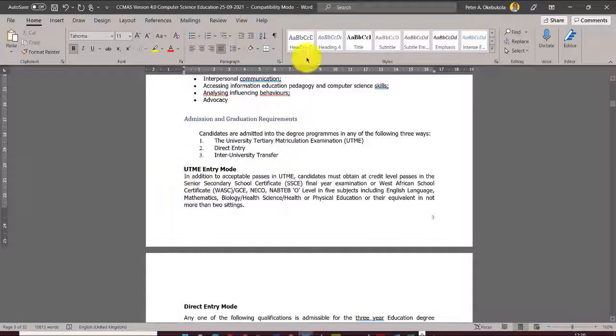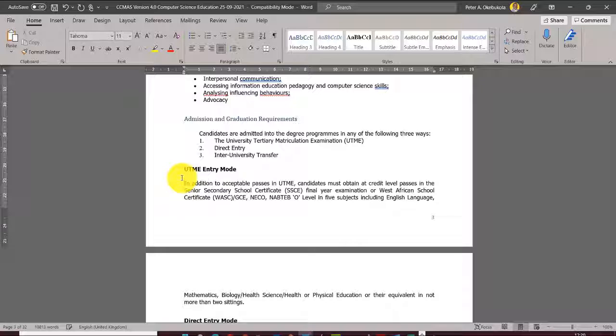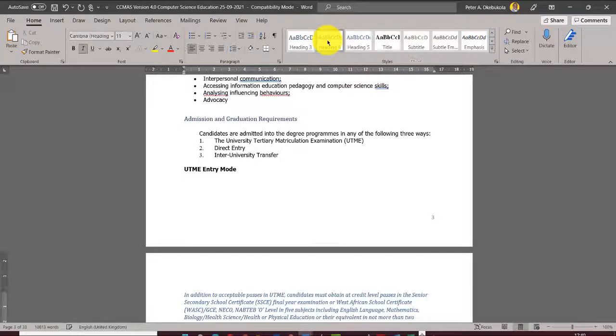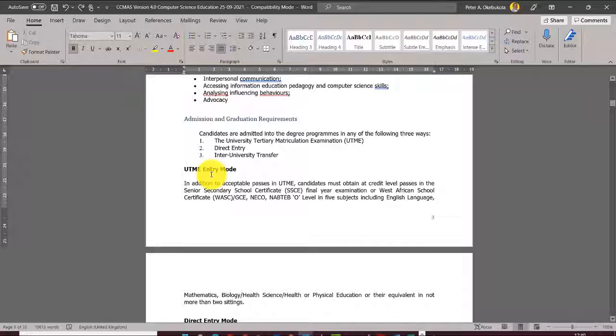This would have been nice as heading 4. Okay, you see, this is admission and graduation requirements. You have the admission here. So please, I didn't put that in the guide, but what I think you should do, because this UTME entry mode is under here, it will be good if you put this one as heading 4. Excuse me, this one is heading 4.